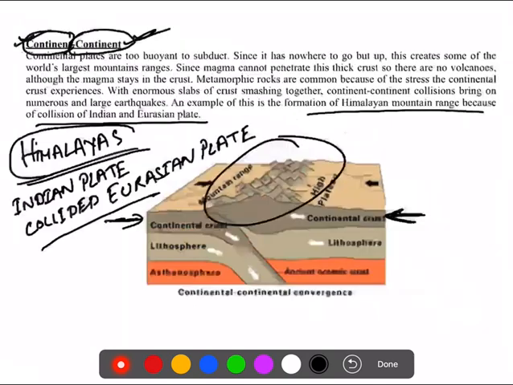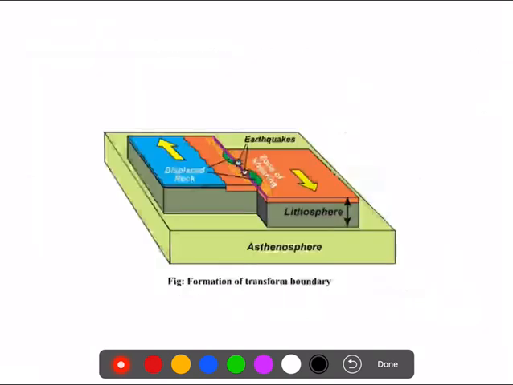of your convergent boundaries. Okay, so the last one is your transform boundary.